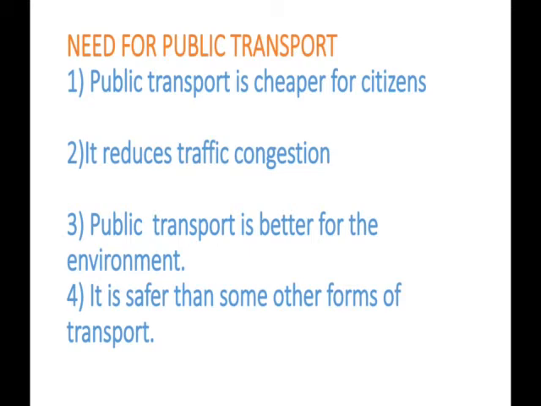Also, it reduces traffic congestion. Traffic congestion is when there are so many cars on the roads that they are all moving slowly. That is traffic congestion. A big public bus or train can carry more people than a private car can. This means that there are fewer vehicles on the roads. Having fewer vehicles on the road reduces traffic congestion. That is, if the vehicles on the road are few, as a result of this public bus available, traffic congestion will be reduced on our roads.